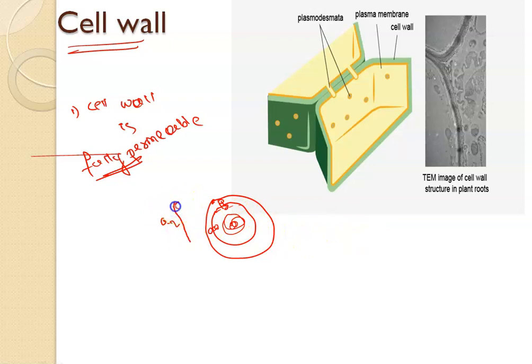The first gate is the cell wall gate. Once it passes the cell wall layer, then it has to pass the plasma membrane layer. Yes guys, it has to pass these two layers. The movement of oxygen is not allowed as easily, but it has to cross these two walls, these two layers. Here the first layer is the cell wall.